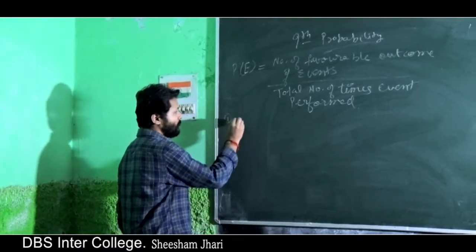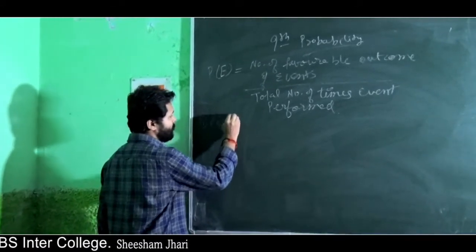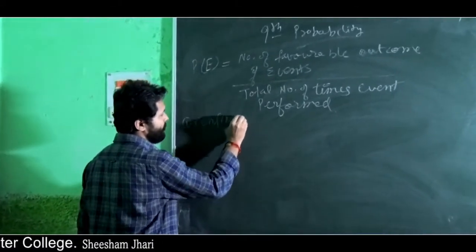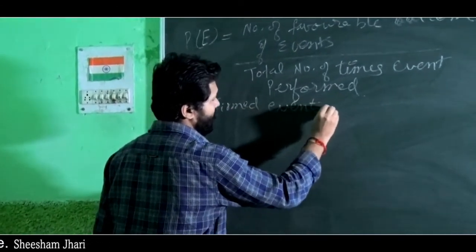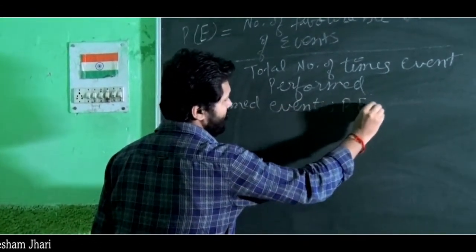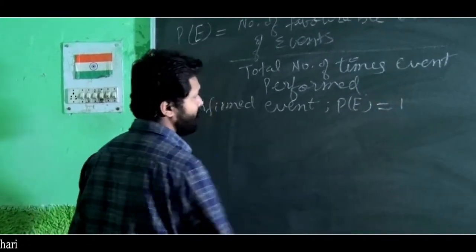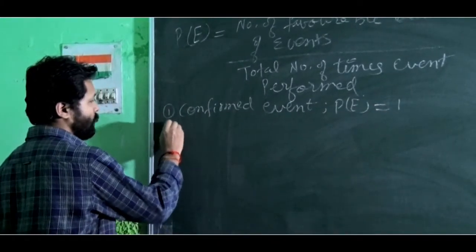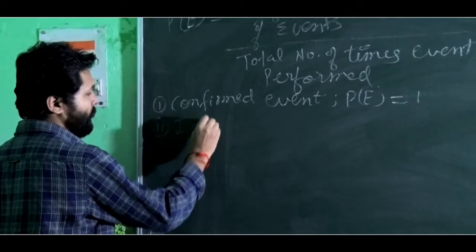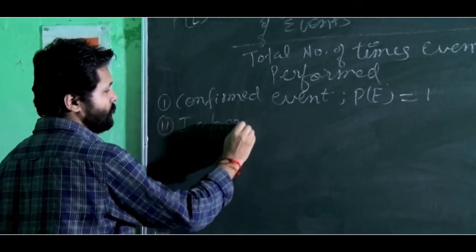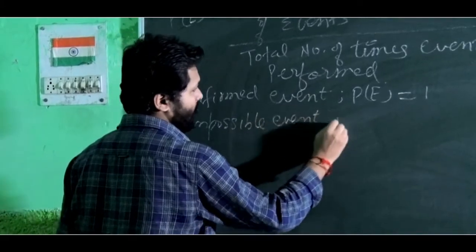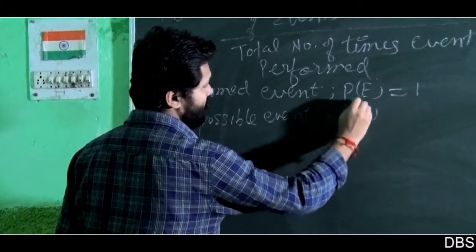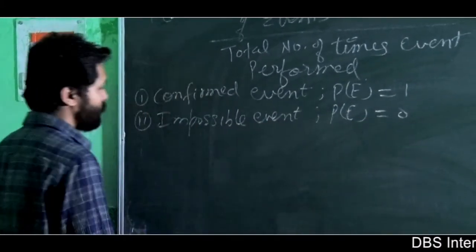Number 1, a confirmed event: its probability is always 1. Number 2, if the event is impossible, its probability is always 0.